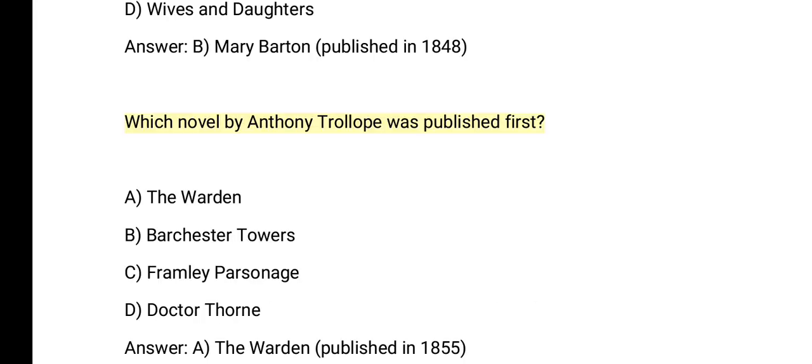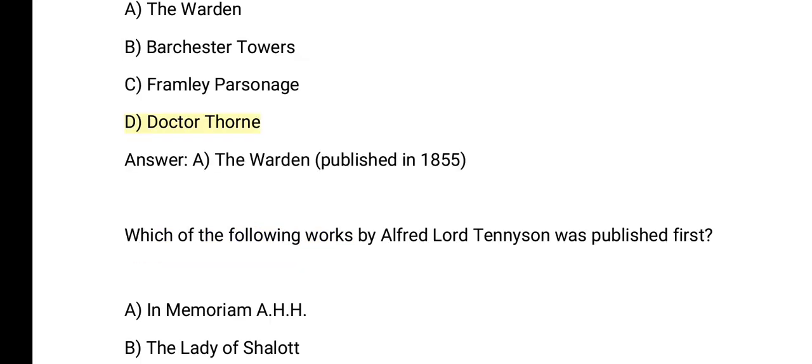Which novel by Anthony Trollope was published first? A. The Warden. B. Barchester Towers. C. Framley Parsonage. D. Dr. Thorne. Answer: A. The Warden, published in 1855.